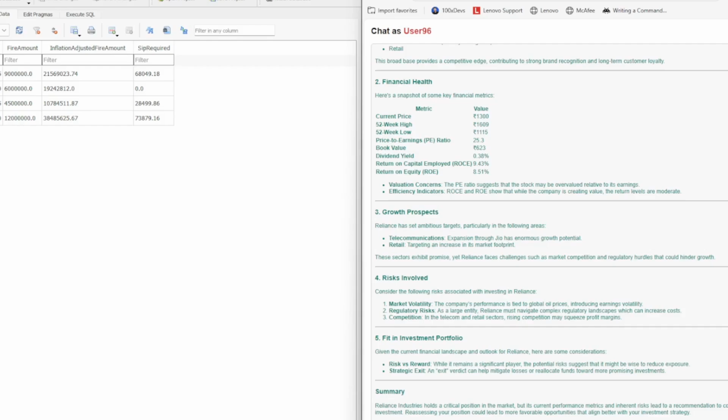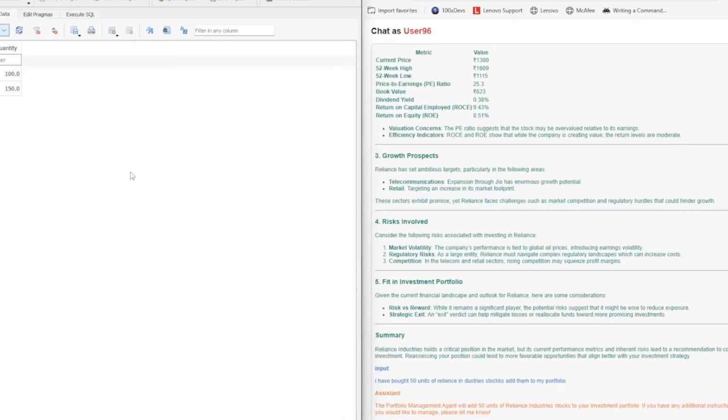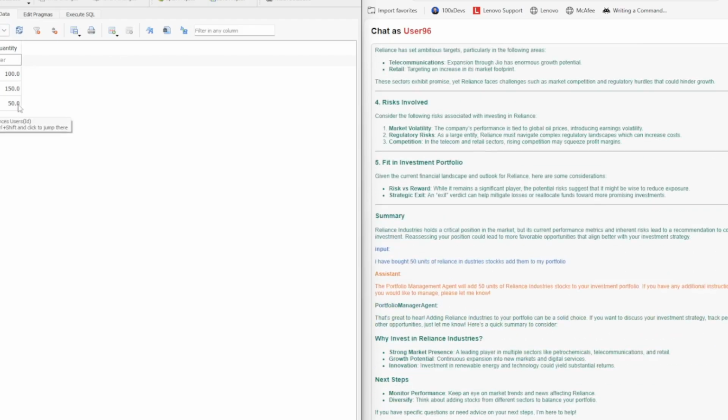I have bought, let's say, 50 units of Reliance Industries stocks. Add them to my portfolio. Okay, so now if I go to my portfolio, currently as you can see there are two records, and one record is added for user 8, with quantity 50. And let's say I want to see what is currently in my portfolio. Show me my portfolio.